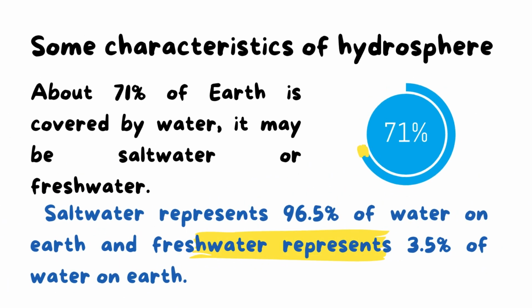We know that about 71% of Earth is covered by water, either salt water or fresh water, but salt water represents 96.5% of the water on Earth, while fresh water represents only 3.5% of the water, which is a very small percentage.